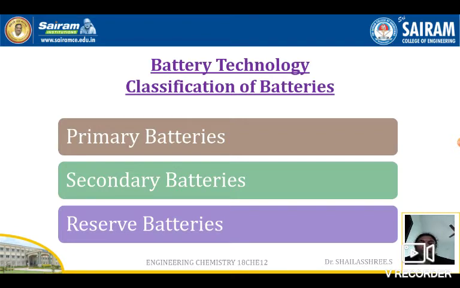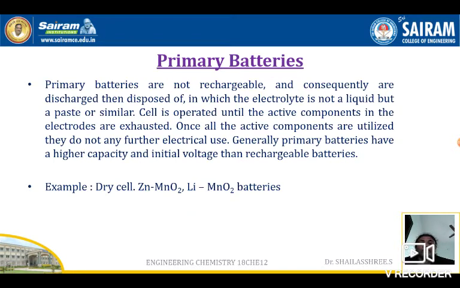Batteries are portable sources of electrical energy. The batteries are classified as primary batteries, secondary batteries and reserve batteries. Under the classification of batteries we have three types: primary, secondary and reserve batteries. Let us see what the primary, secondary and reserve batteries are.